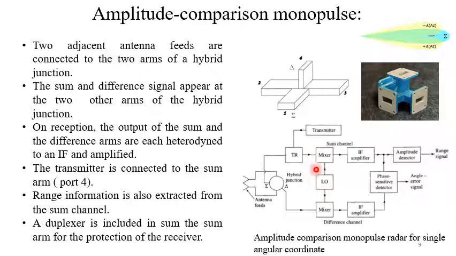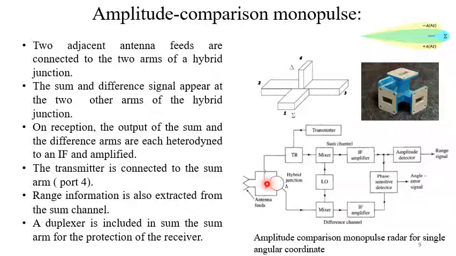So this receiver is basically a heterodyne receiver. The transmitter is producing the signal with the help of TR, transreceive. It is a kind of duplexer type of thing. It will switch it to the sum channel, and the power is distributed equally into the antenna feeds. So it is transmitted. Once it receives in two collinear arms, the power will appear at the two collinear arms.